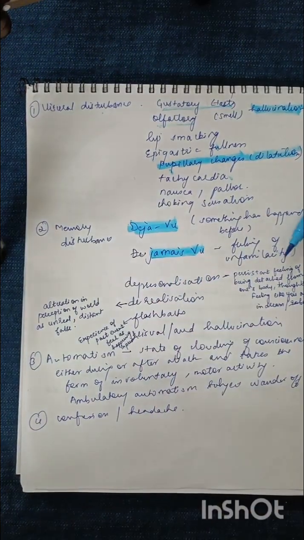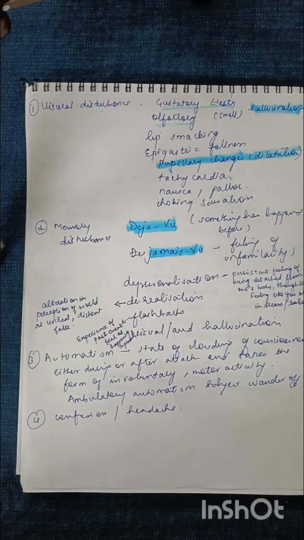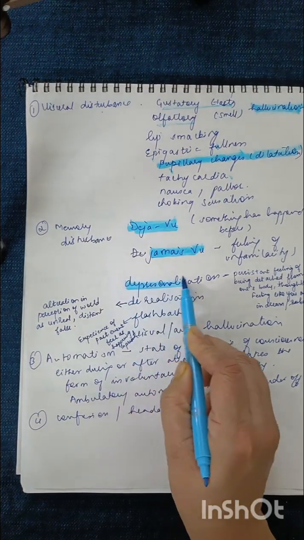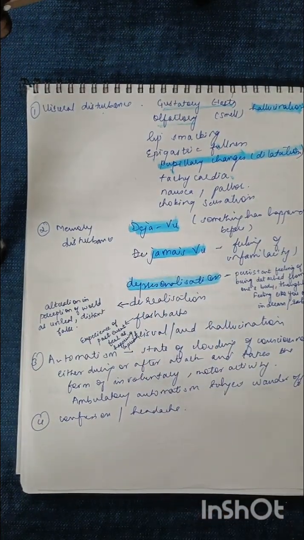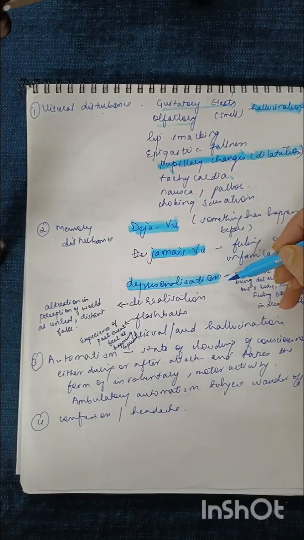This is a feeling of unfamiliarity. They are sitting in their family and then they feel like, no, I'm not familiar with them. So there is a feeling of unfamiliarity, or the normal routine, whatever they used to do in a normal routine, they are finding it unfamiliar. So there are two conditions. There's another condition called depersonalization. Depersonalization is a feeling that they are detached from their own body, that this is all happening in a dream. They are like a robot. So this is called depersonalization.